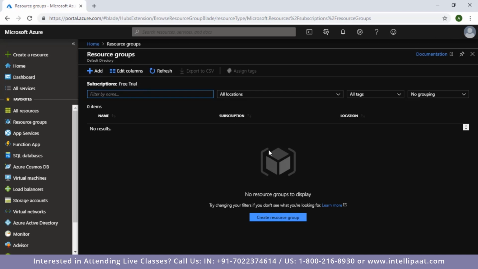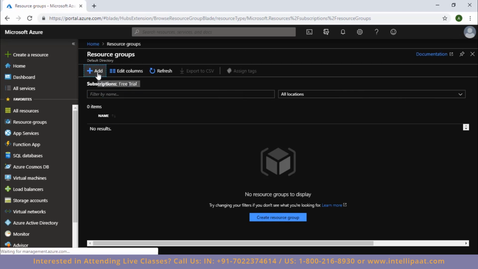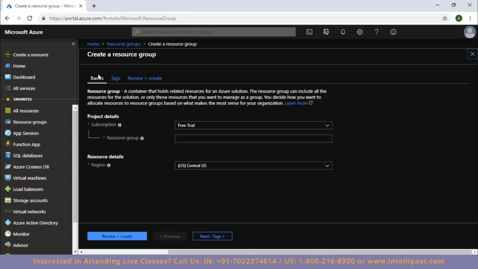So you can either click here or you can click on here on create resource group. Either way, you'll be taken to same page. So let's now start creating a resource group by clicking here. Now, as soon as I click on the add button, I'll be taken to a page that looks like this. So on this page, I have to provide certain information about the resource group that I want to create.